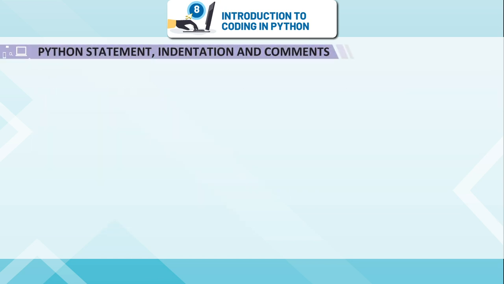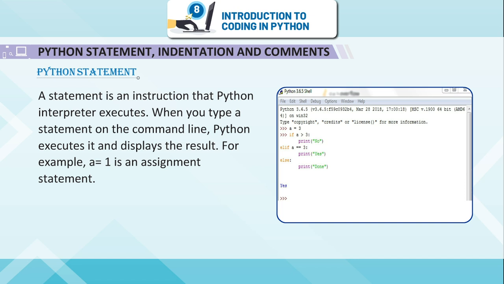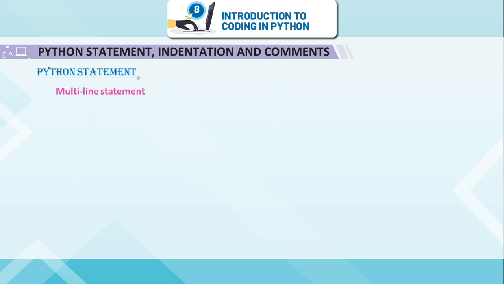Python statement, indentation and comments. Python statement. A statement is an instruction that the Python interpreter executes. When you type a statement on the command line, Python executes it and displays the result. For example, a = 1 is an assignment statement.